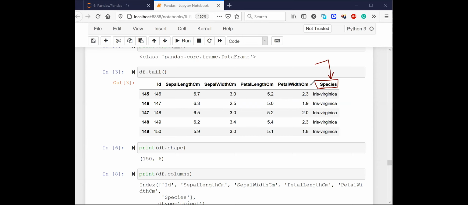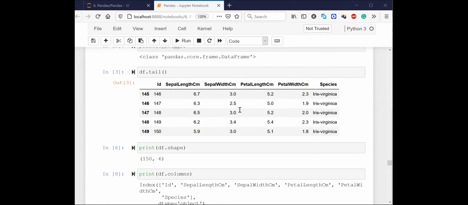If no, why no? Why do you think it is not possible? Yes, correct, Arti. It is a string, right? It is non-numeric. Mean is your mathematical statistical function. It is calculated on numbers only. Yes, correct, Ravi. So we can't calculate the mean of species.